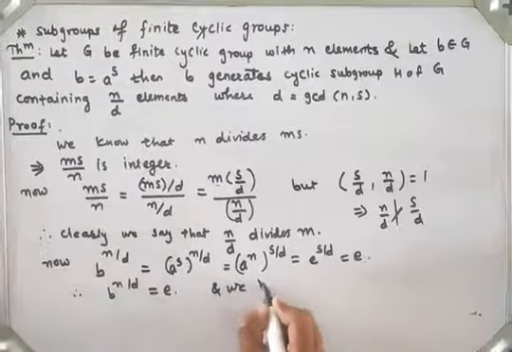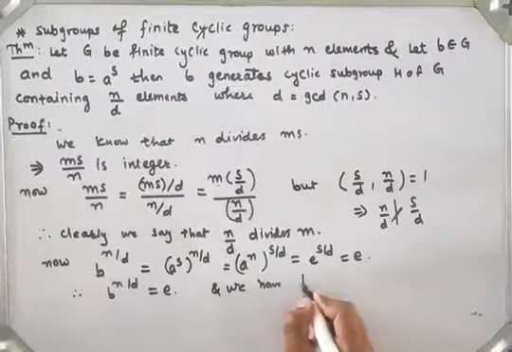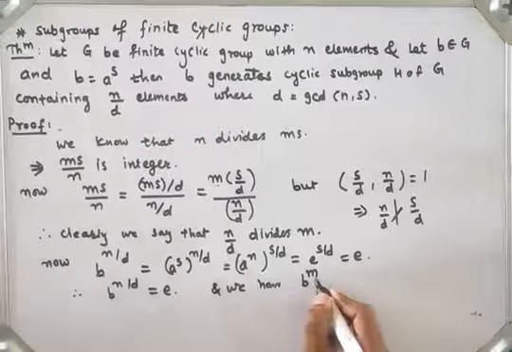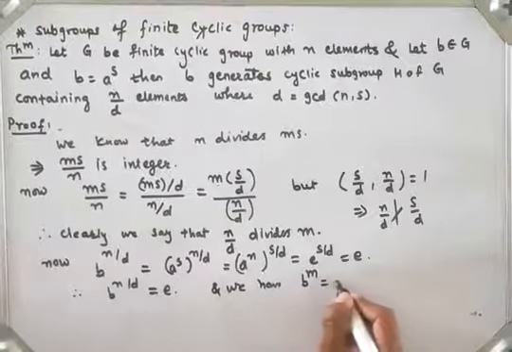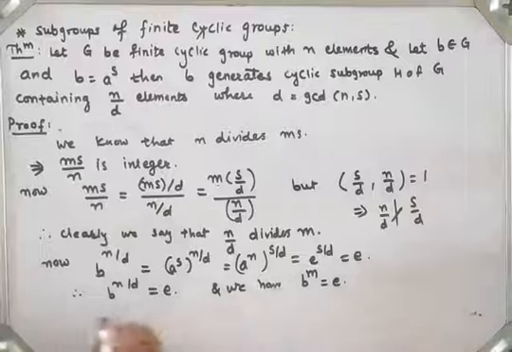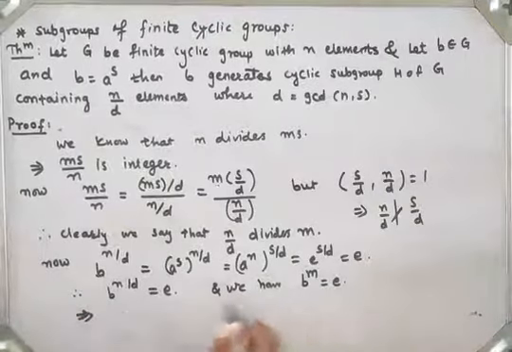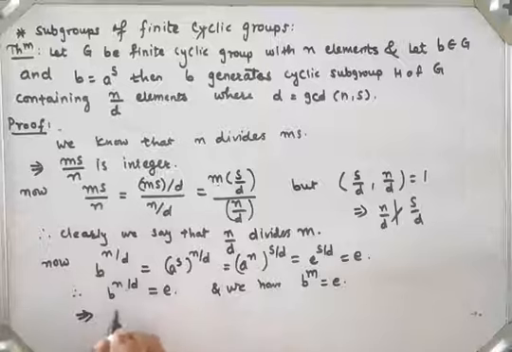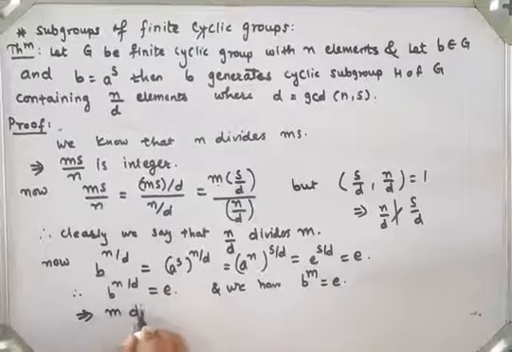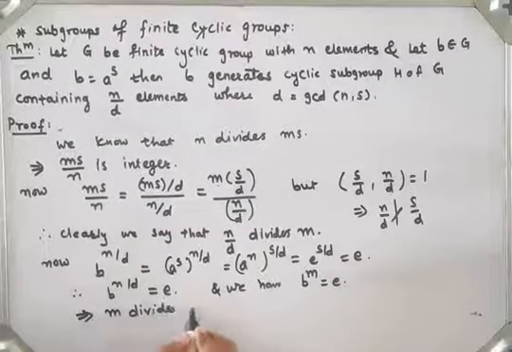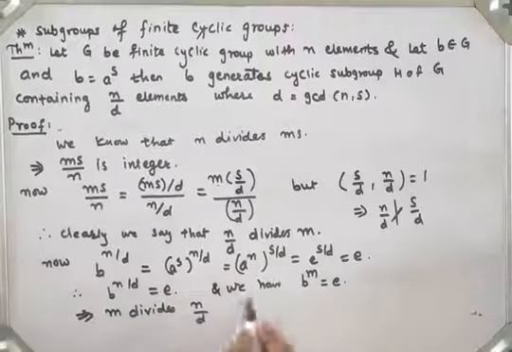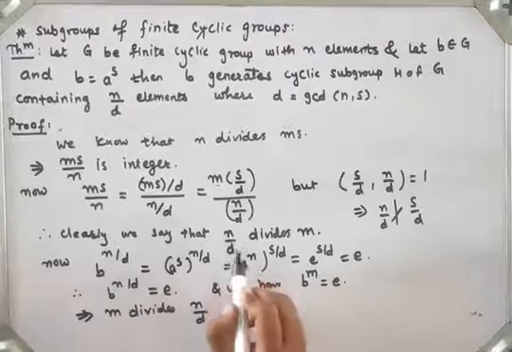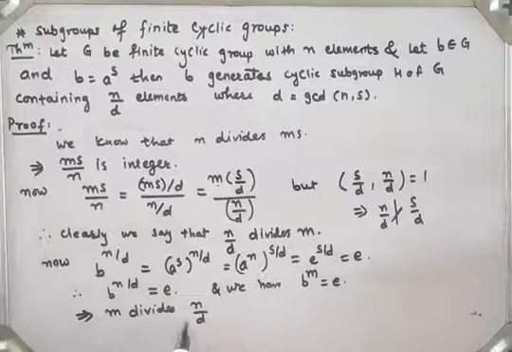And what we have taken is b raised to m, where m is the smallest positive integer such that b raised to m is equal to identity. So we say that m divides n by d. So here we have seen n by d divides m, and m divides n by d.